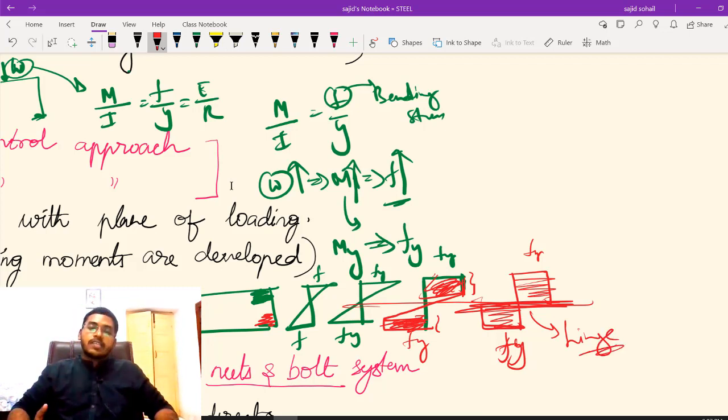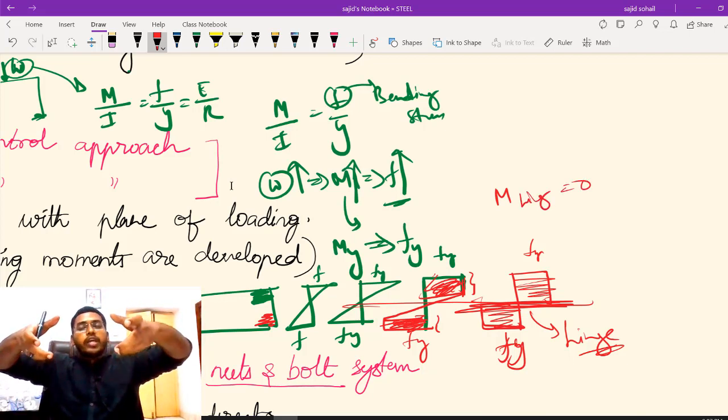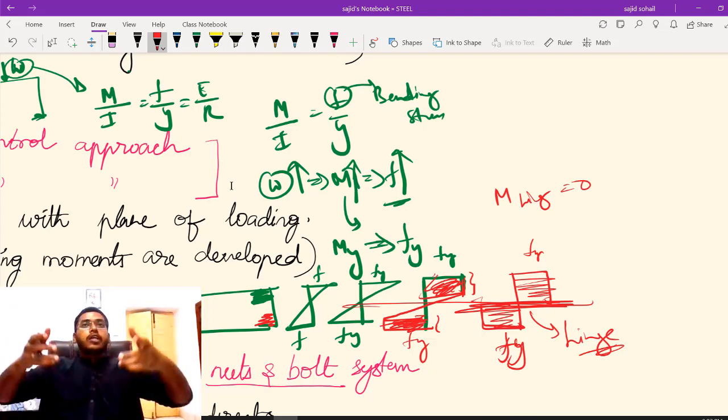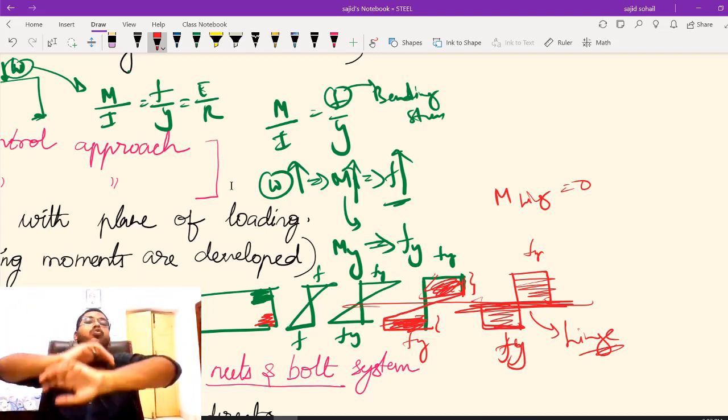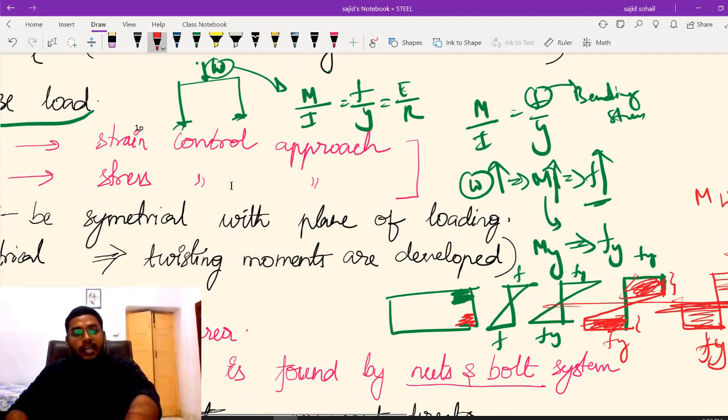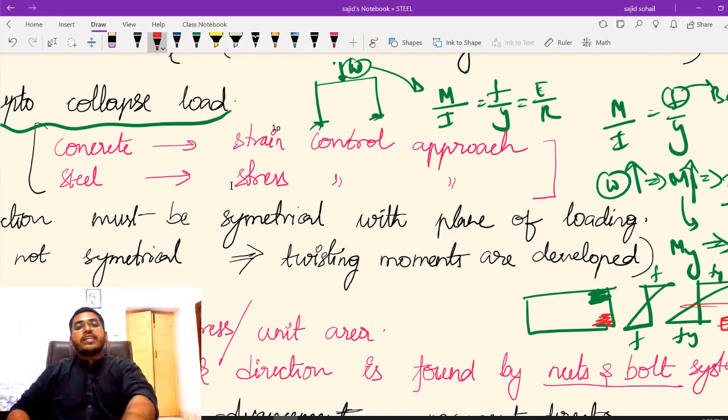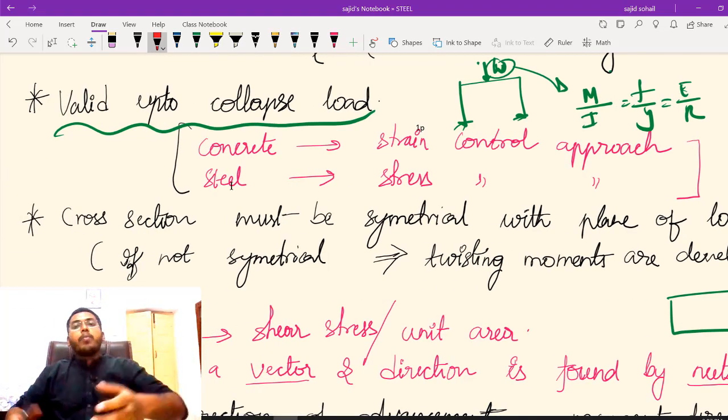When it starts acting as a hinge, obviously you know what is the moment capacity of a hinge. At the hinge the moment is zero, it cannot take any moment, so it is going to collapse. Okay, the load at which my structure is collapsing, I am calling it as the collapse load. Okay, how many plastic hinges?